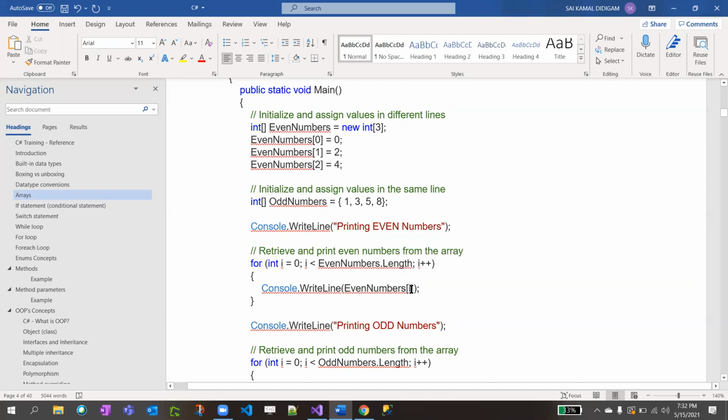In the current loop i equals 0, and evenNumbers of 0 is 0. 0 will get printed. So this iteration is done, and now i plus plus is incremented. So now i becomes 1. evenNumbers of 1 is 2, it prints that and goes to the next iteration. It increments i, 1 plus 1 is 2. So evenNumbers of 2 is what?